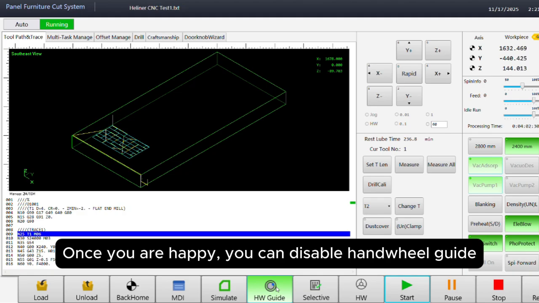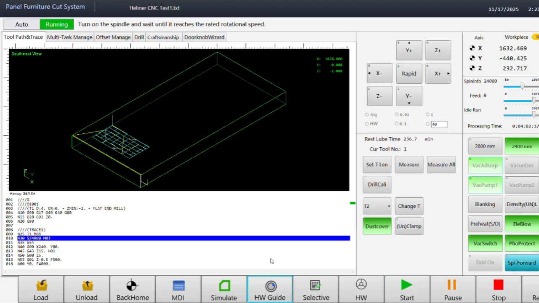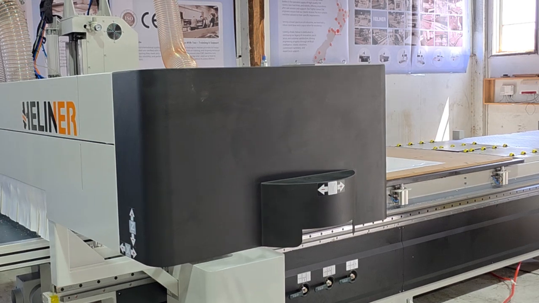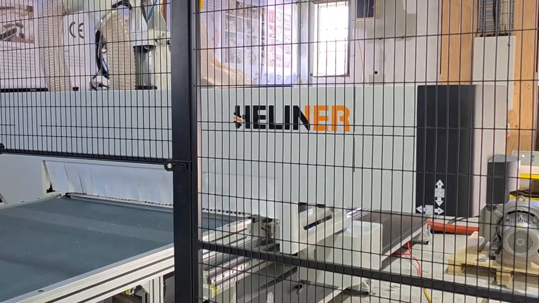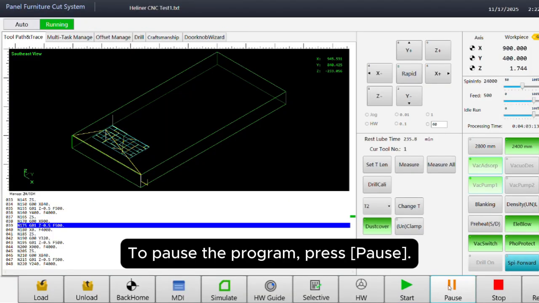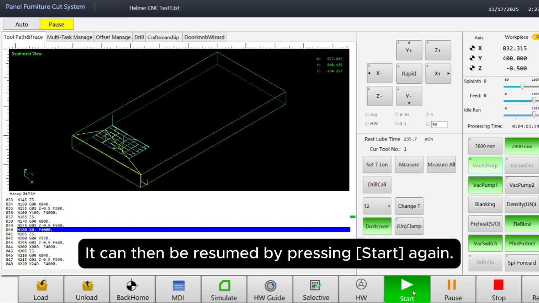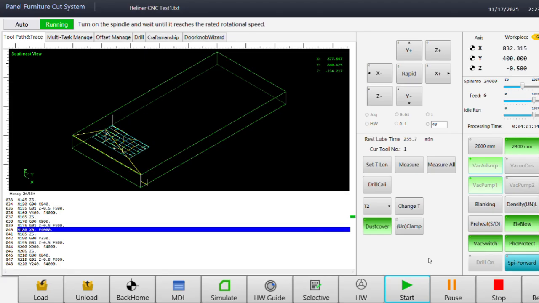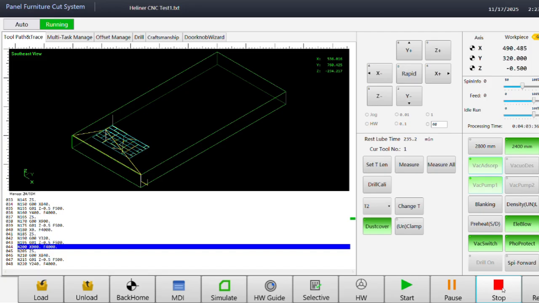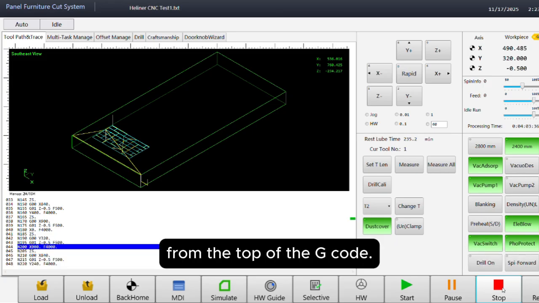Once you are happy, you can disable hand wheel guide to continue machining automatically. To pause the program, press Pause. This can then be resumed by pressing Start again. To completely stop the program, press the Stop button. However, the program cannot be continued and must be restarted from the top of the G-code.